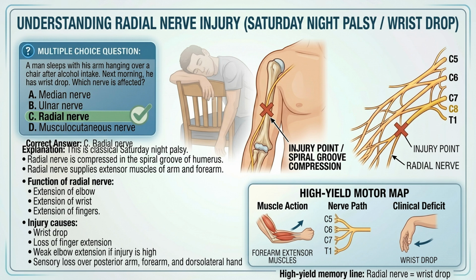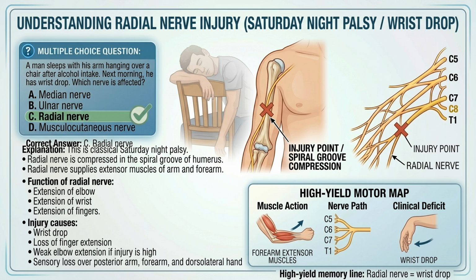The correct answer is C, radial nerve. Now let us understand why. Look at the upper part of the diagram. The man is sleeping with his arm hanging over the chair. In this position, the radial nerve gets compressed in the spiral groove of the humerus. This condition is classically called Saturday night palsy.